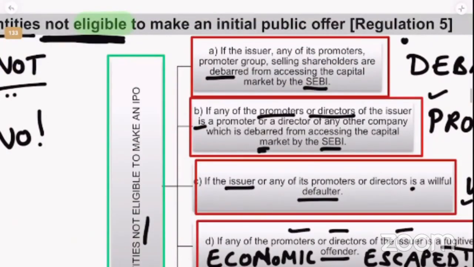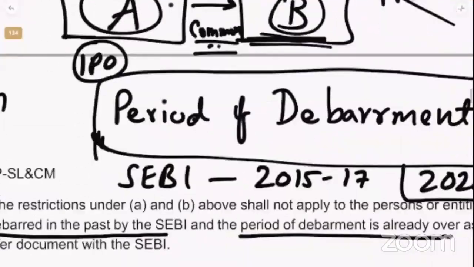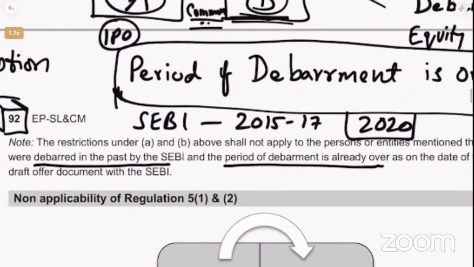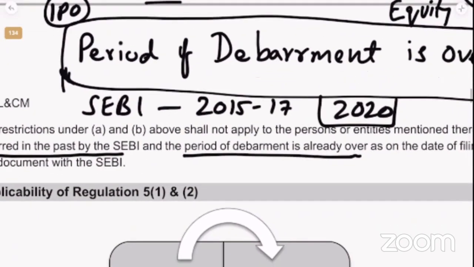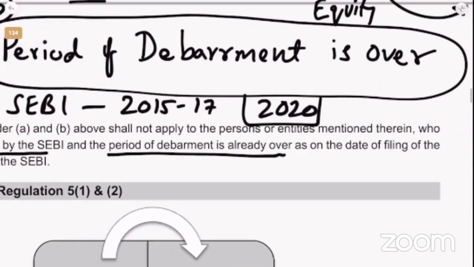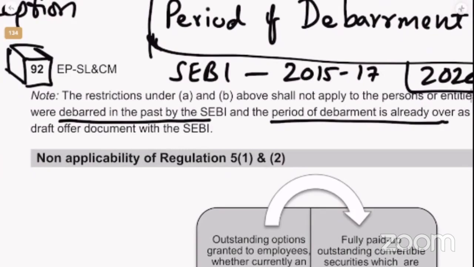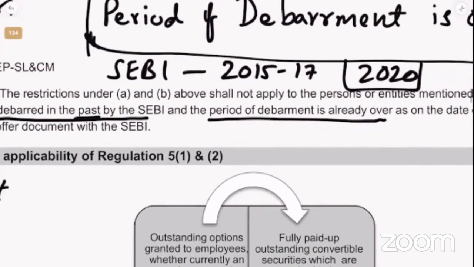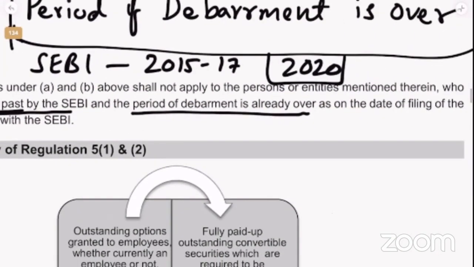We studied here, no? Promoters and common, another company where promoter is debarred, and other companies debarred, shall not apply to persons or entities mentioned therein who were debarred, past tense, in the past by SEBI and the period of debarment is over.